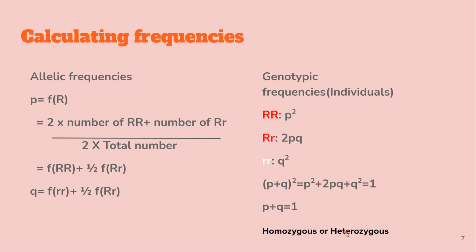So if you have homozygous, or if they give you the word individuals, then you're definitely given P square or Q square. If they say heterozygous, then you definitely know it's 2PQ. For allelic frequencies, if they say frequency of the dominant allele, then you will write P. Frequency of the recessive allele, then you will write Q.